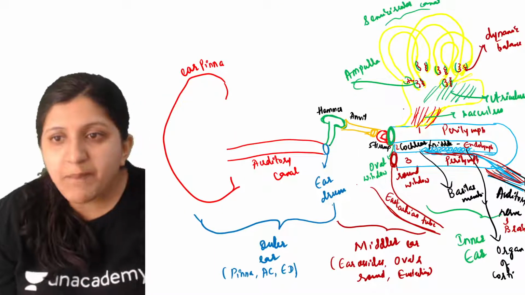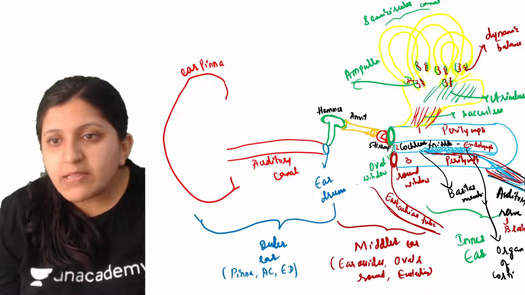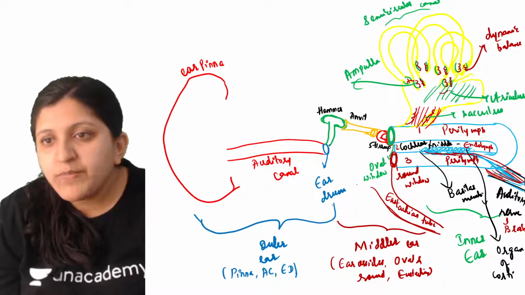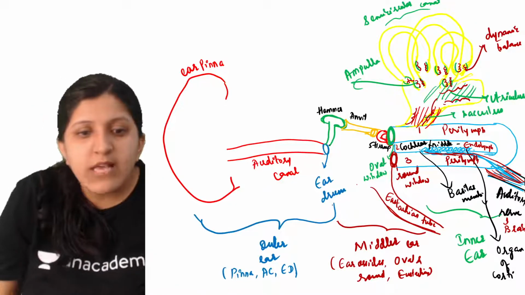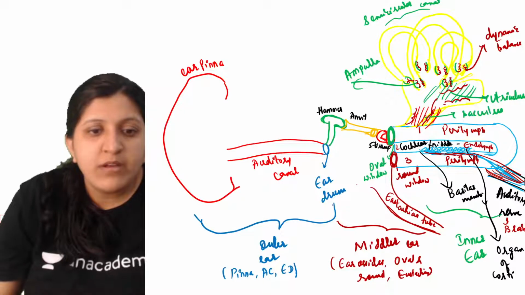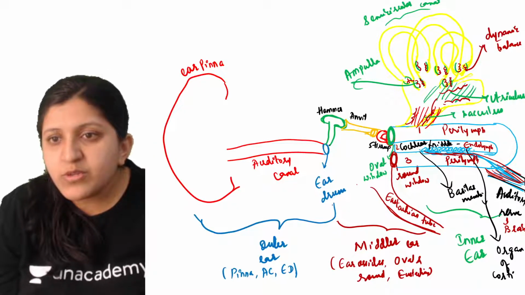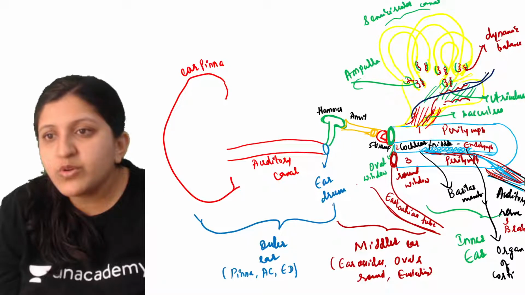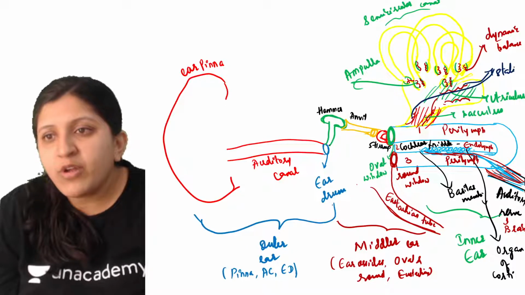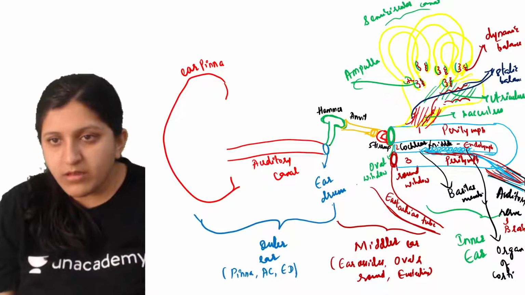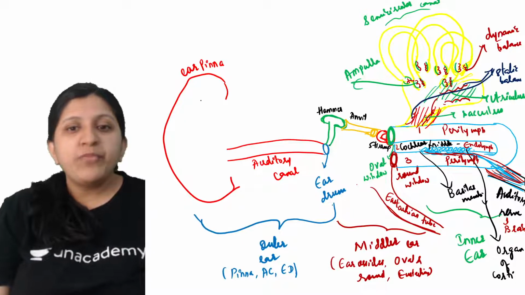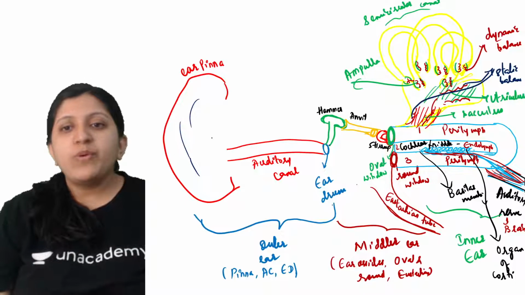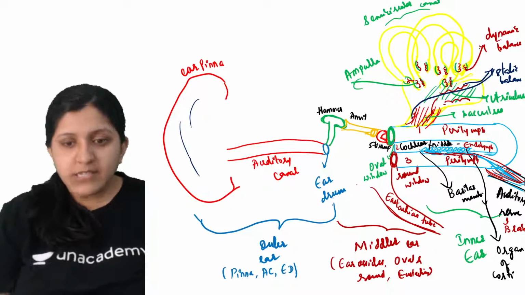These cells at the utriculus and sacculus are mainly for the balance of the body when your body is at rest, so again body balance has to be maintained.